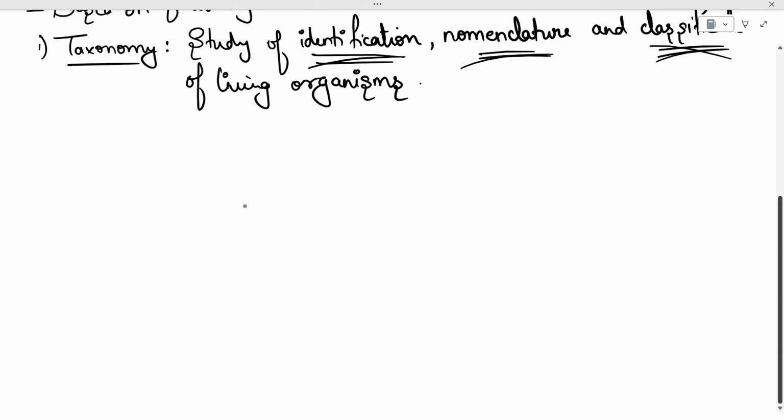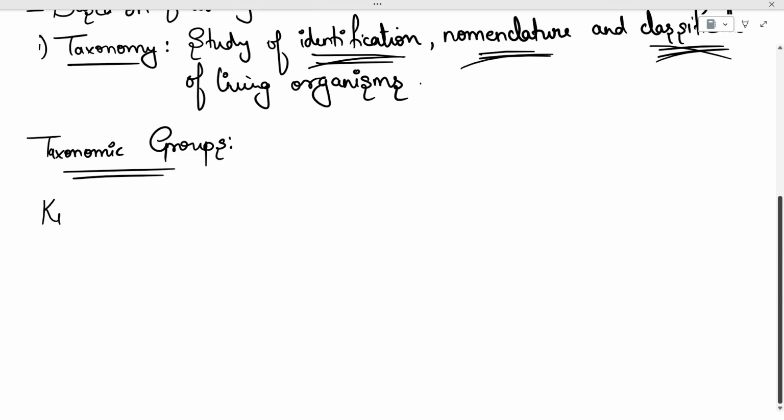Now, moving on to taxonomic groups. You must know about taxonomic groups to study nomenclature. Taxonomic groups are the groups in which we keep the organisms. The living organisms are kept in a particular group so that we can study their characteristics easily.